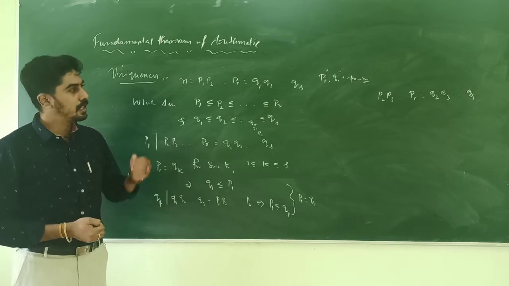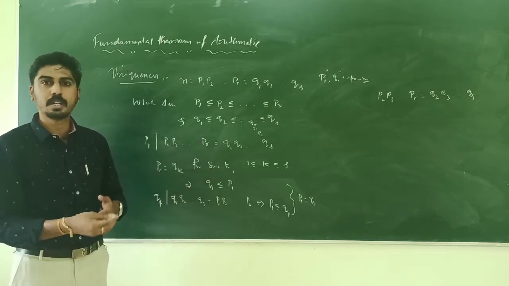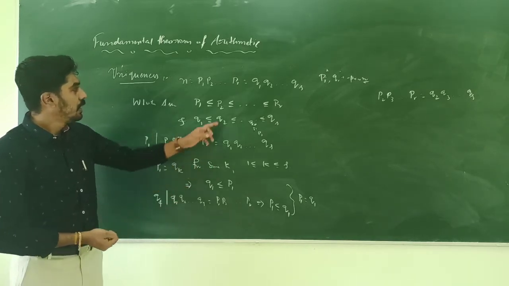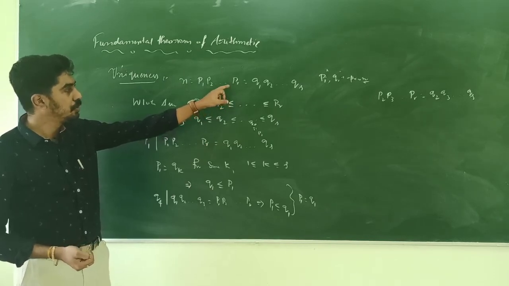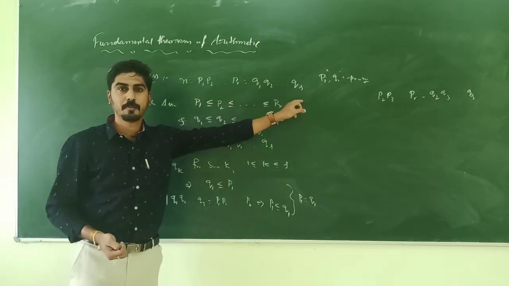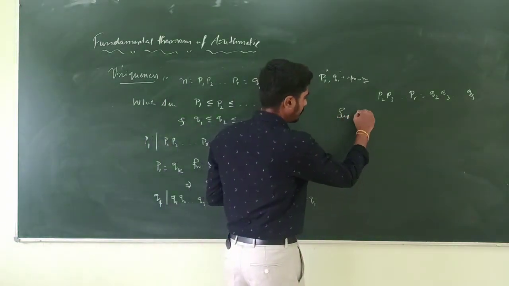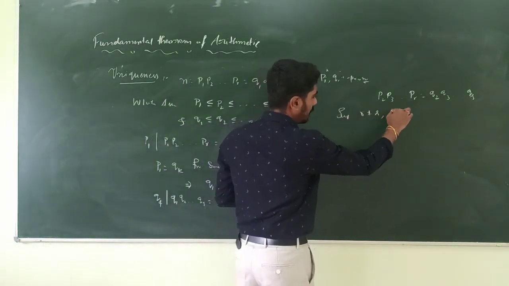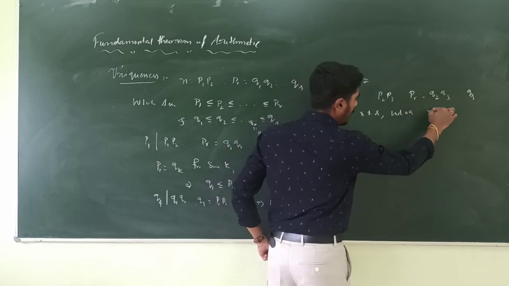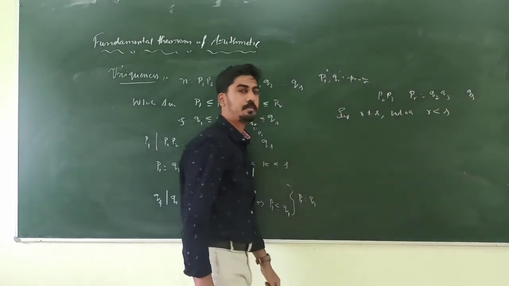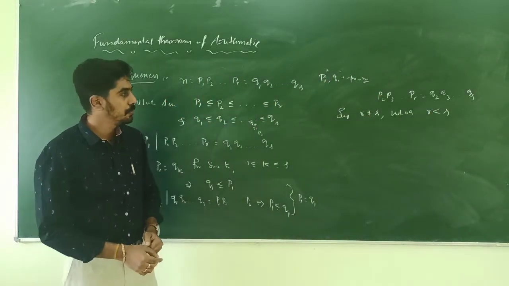Continuing this way, we get P2 equal to Q2, P3 equal to Q3 and so on. And now we have to show that r is equal to s. Suppose r not equal to s, then without loss of generality, we assume that r is less than s.